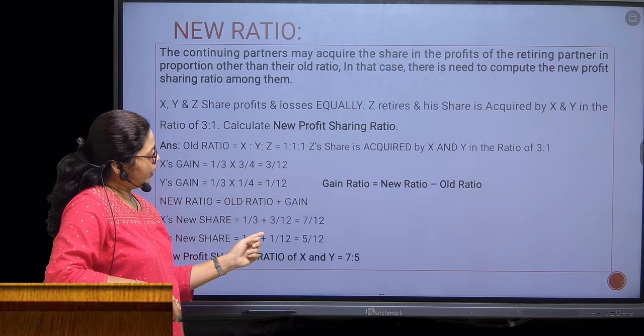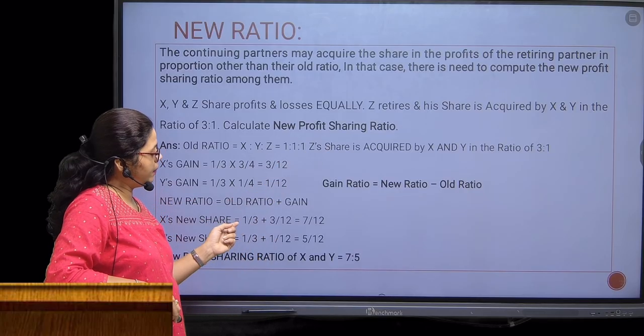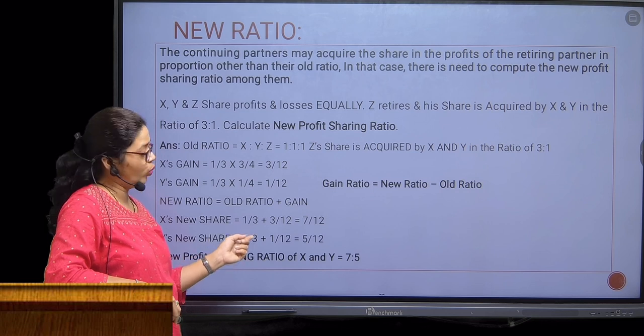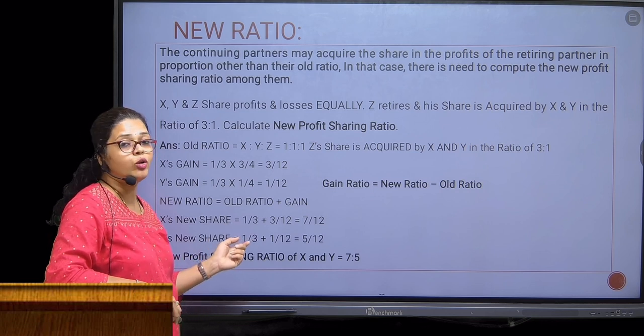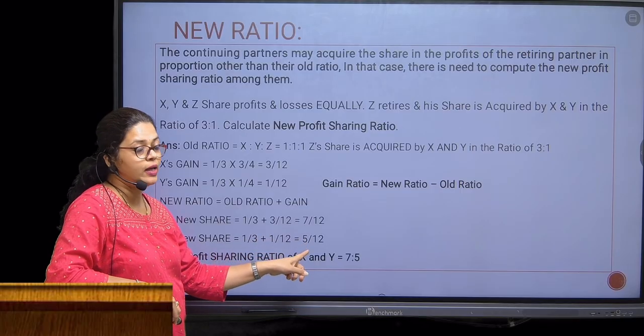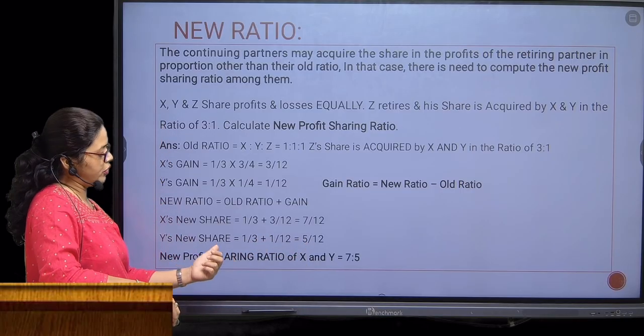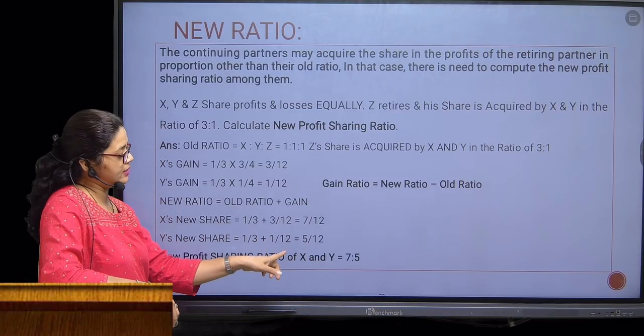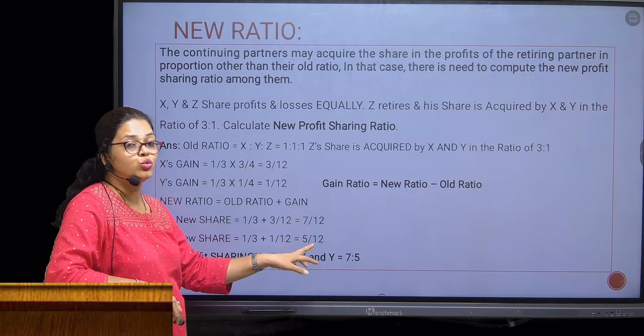So 1 upon 12, so equalize the denominator again: multiply by 4, numerator 1 multiplied by 4, 3 multiplied by 4. So you are going to get a common denominator of 12. So 4 plus 1, you are going to get 5 upon 12. So the new profit share of the existing partners, that is X and Y, will be 7 is to 5.